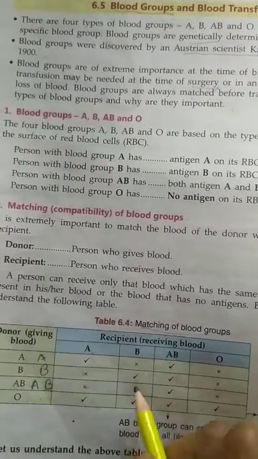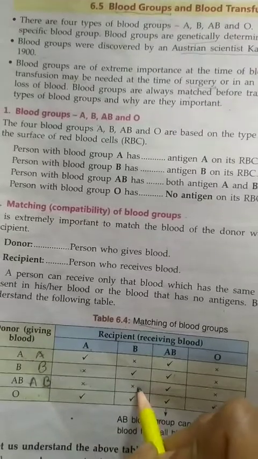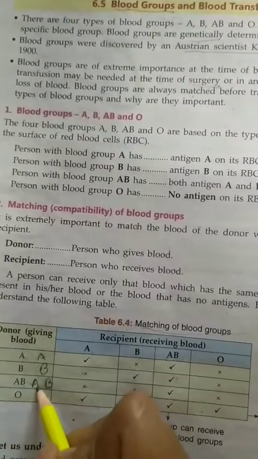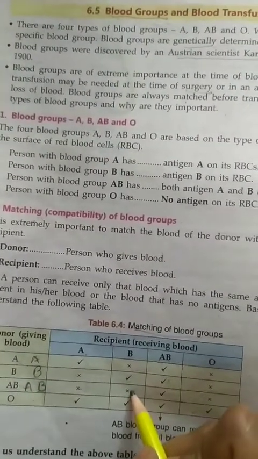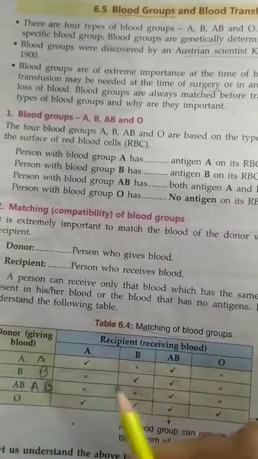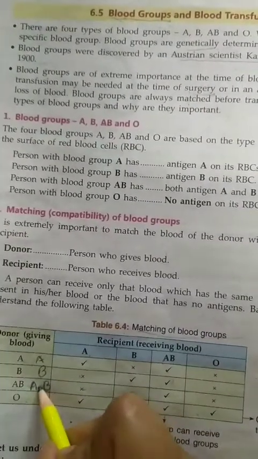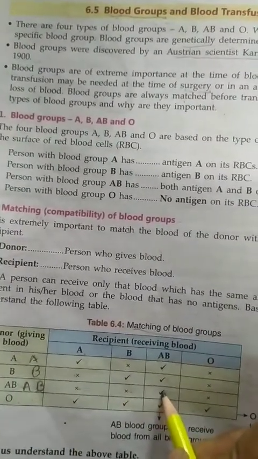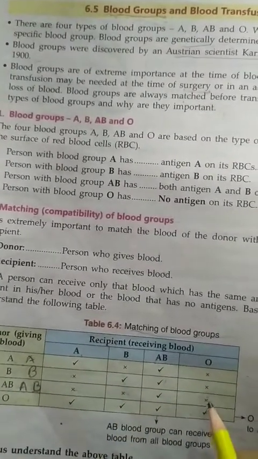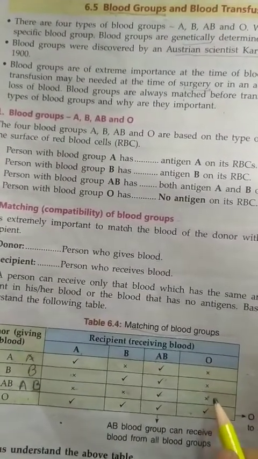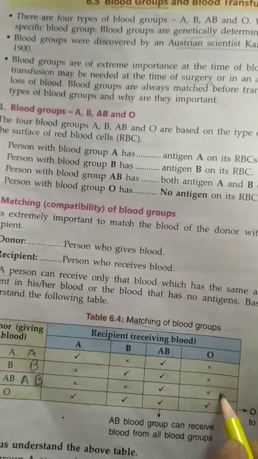Same in the case of B. B has only antigen B, so it cannot receive antigen A, so then also clotting can happen. So AB blood group cannot give blood to B, but AB can give blood to AB blood group. AB also cannot give blood to the O blood group, because O blood group doesn't have any antigen.